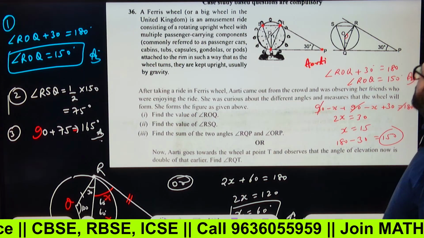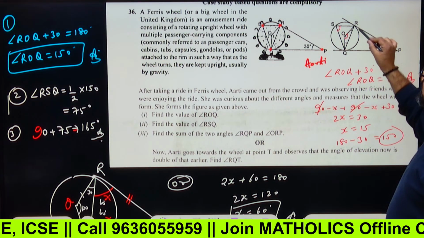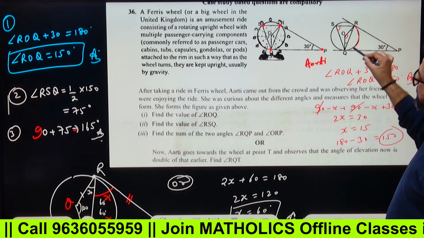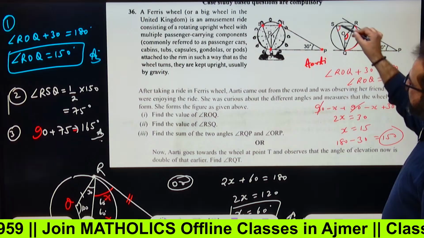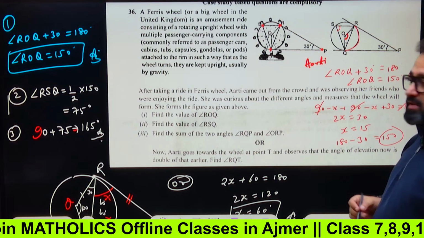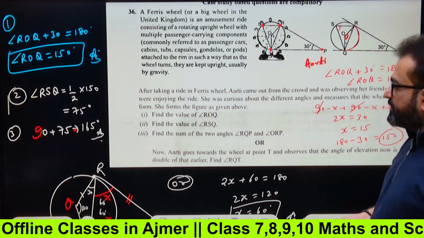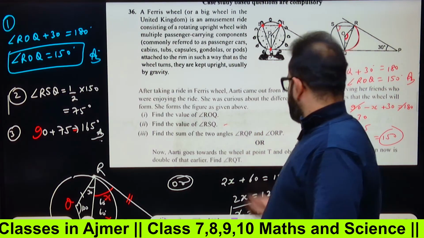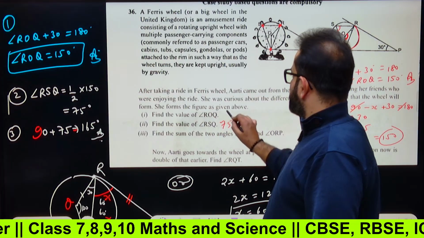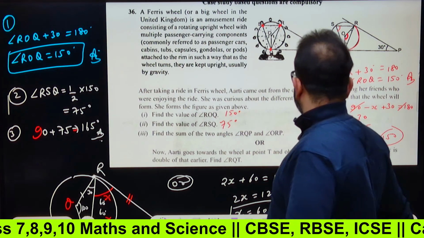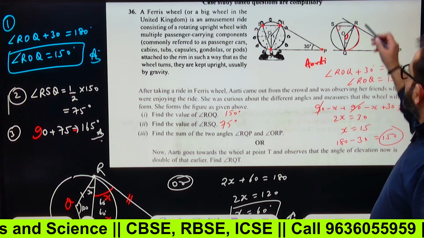Find angle RSQ. This is an arc subtending this angle at the center, right? At any other point on the remaining circumference, it will be just half. So angle RSQ will be half of this, that means 75 degrees. This is 75 degrees and this is 150 degrees. Next, find the sum of two angles RQP and ORP.